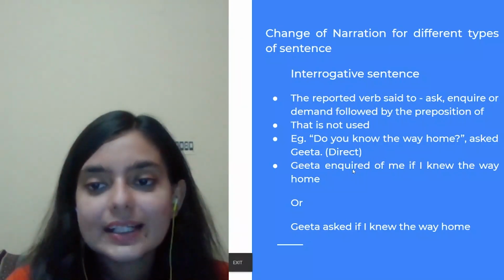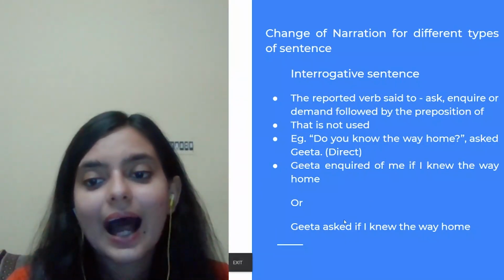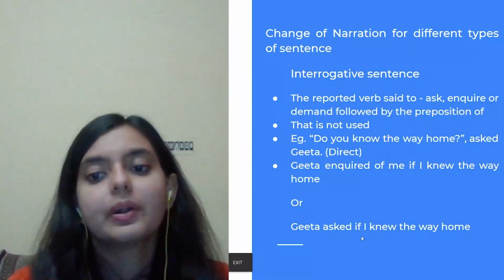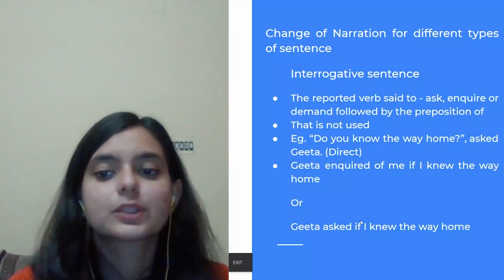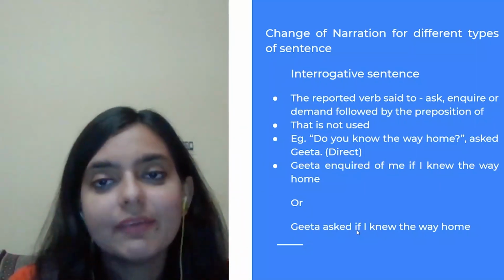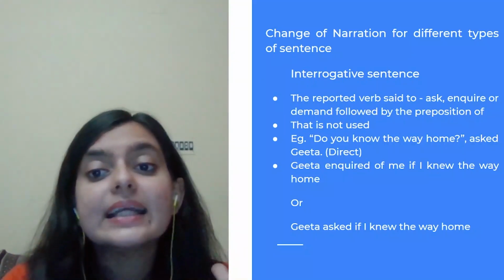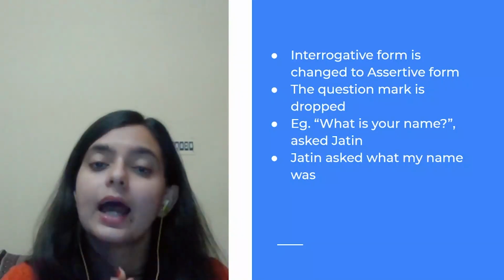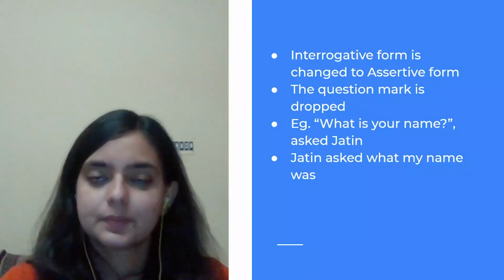So either you write inquired of me or you write Geeta asked if I knew the way home. So if is replaced by, do not use that in an interrogative sentence. Very, very, very important. Keep these points in mind when you are changing an interrogative sentence from direct to indirect.